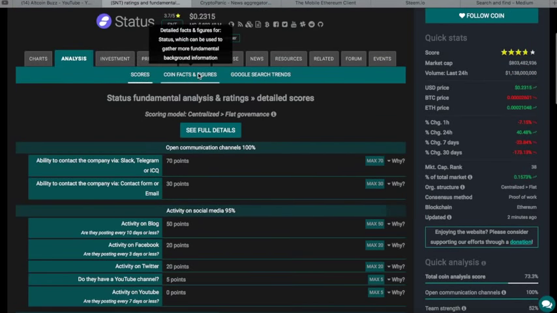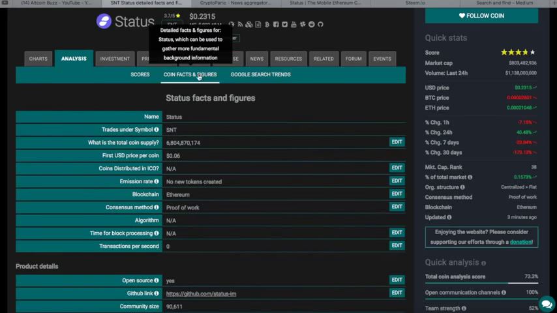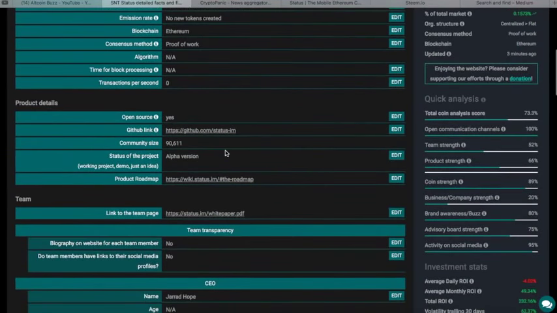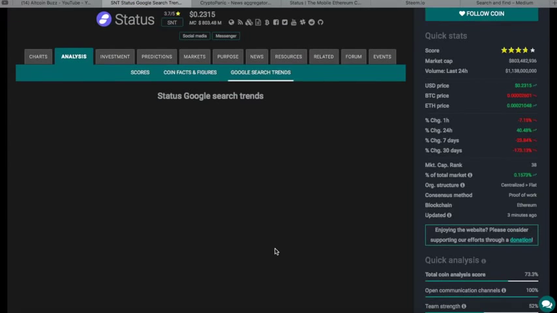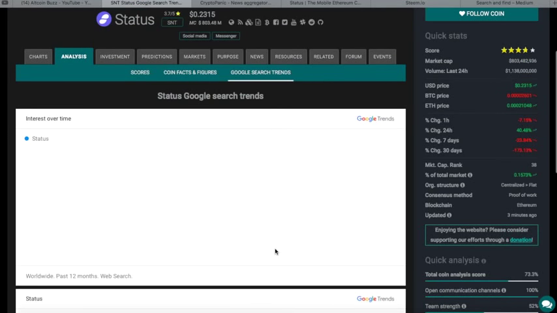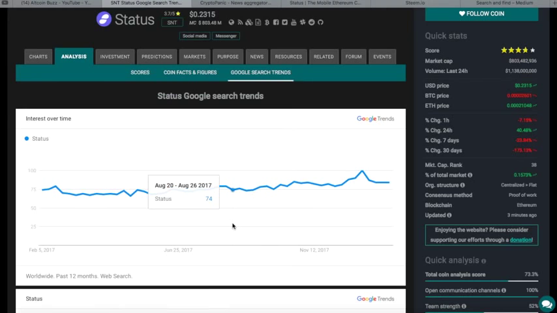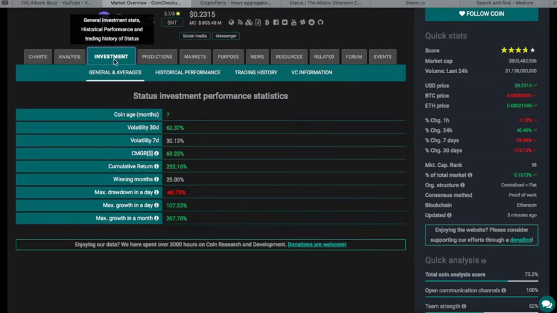All right, coin facts and figures. Tab is right here. It'll tell you the fundamentals of it. And then something I didn't show you on the Steem analysis, Google search trends. This is very nice to have right here. You don't have to launch out to Google Trends and pull a search. You can find out what the search trends are right on here. If you go out to Google Trends, you can overlay all 3 of these coins we're picking out and see which ones have the best trends. Here we are on investment. And again, I want to look at max drawdown.